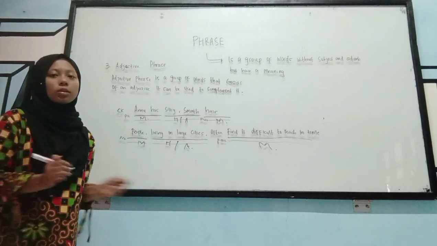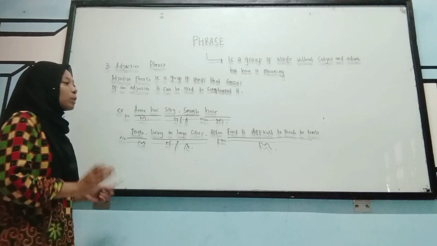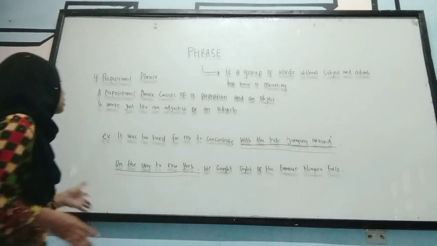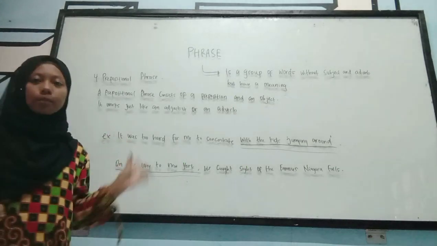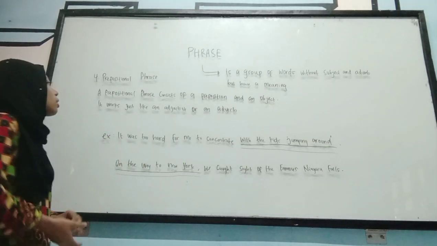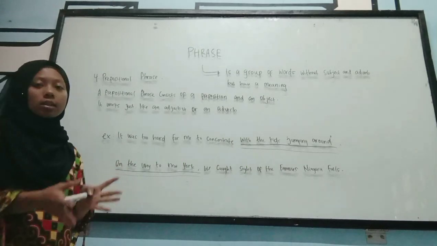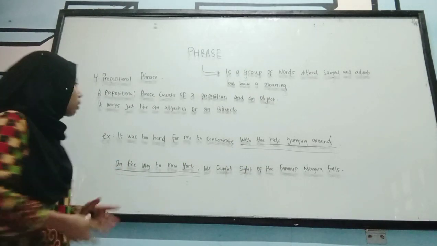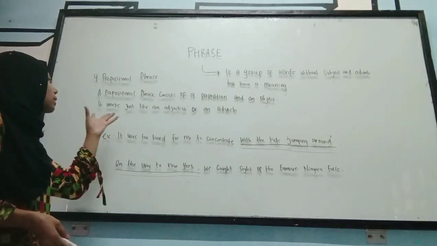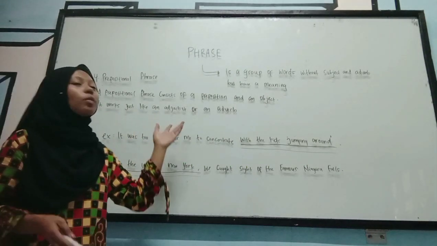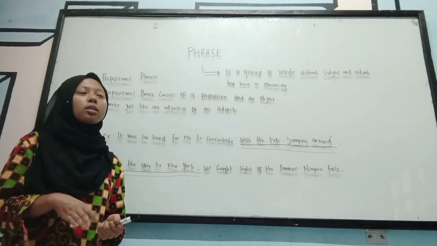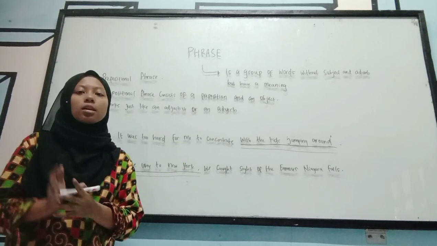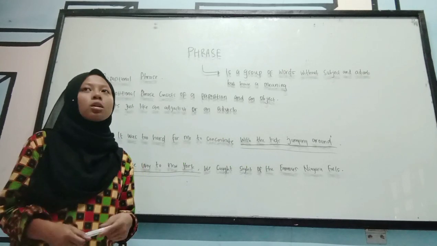Okay, next we talk about prepositional phrase. A prepositional phrase consists of a preposition and an object. It works just like an adjective or an adverb. A preposition is used to modify a noun and verbs in a particular sentence.